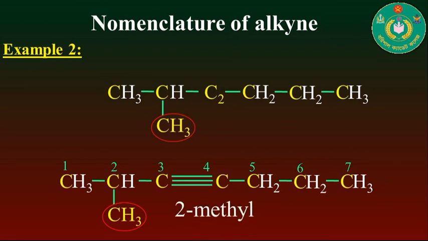So here methyl is the side chain, that's why the prefix will be 2-methyl, and the total number of carbons will be 7, so the root will be hept. You also see the carbon-carbon triple bond is present at the third carbon here, so the suffix will be 3-yne. So finally you can say that the IUPAC name of the following compound is 2-methyl hept-3-yne.